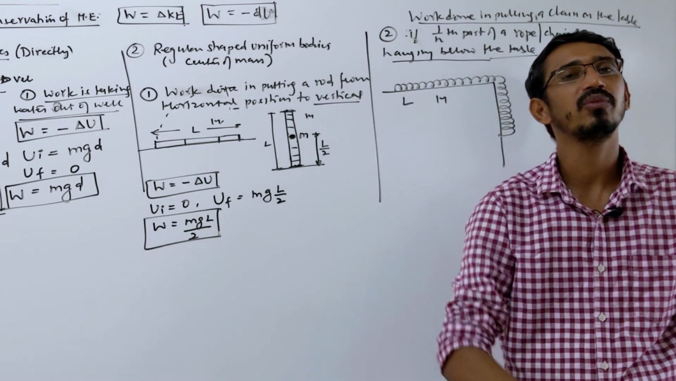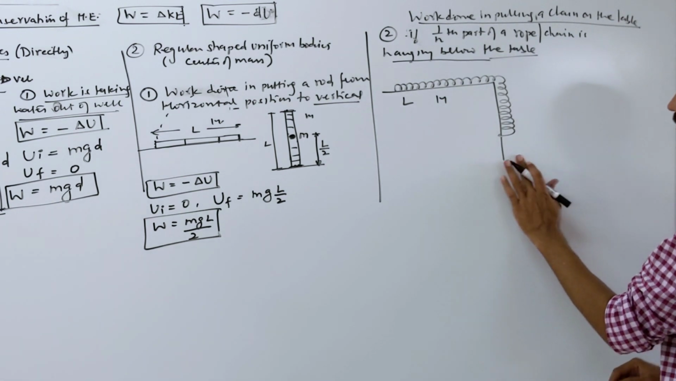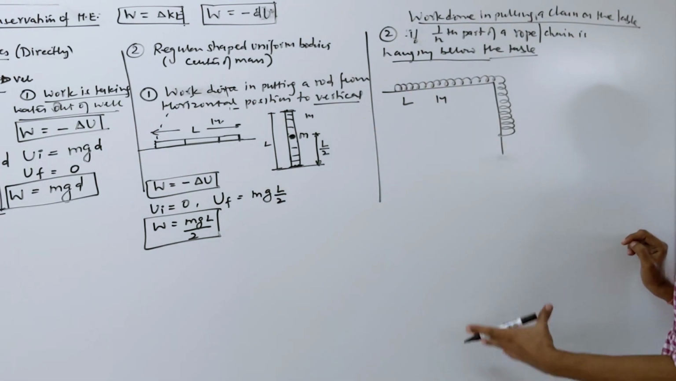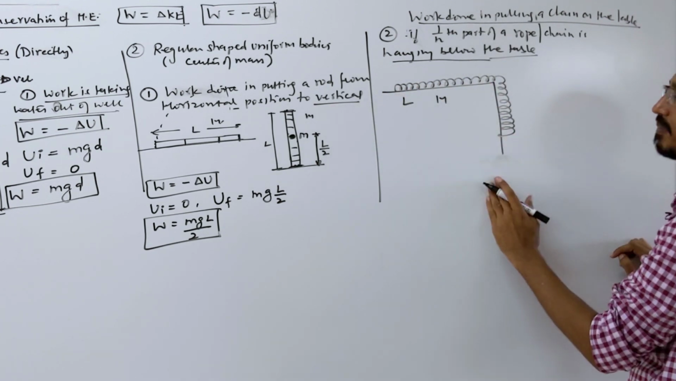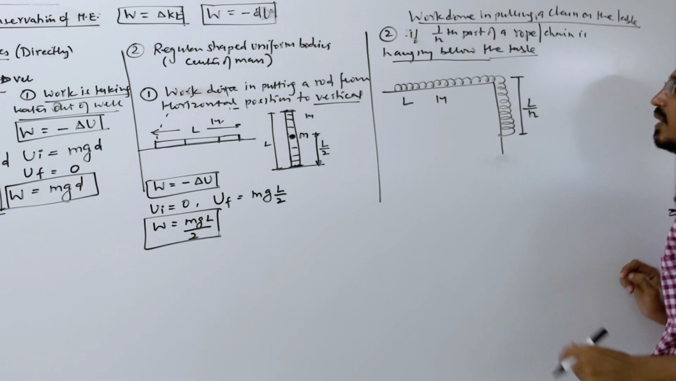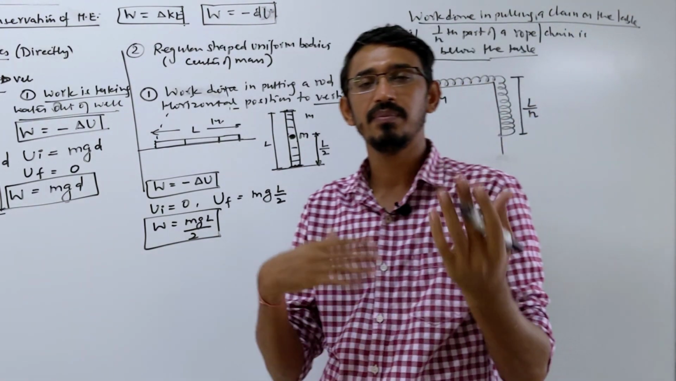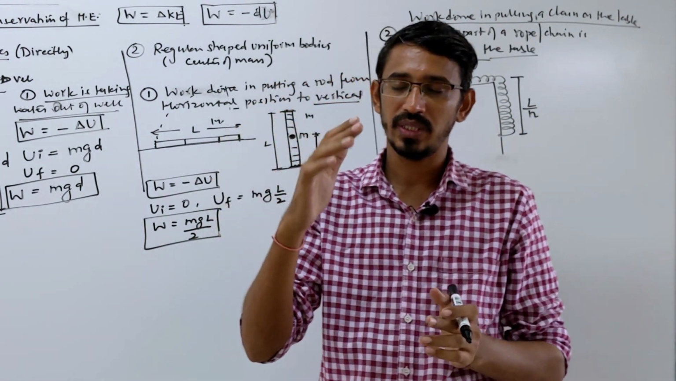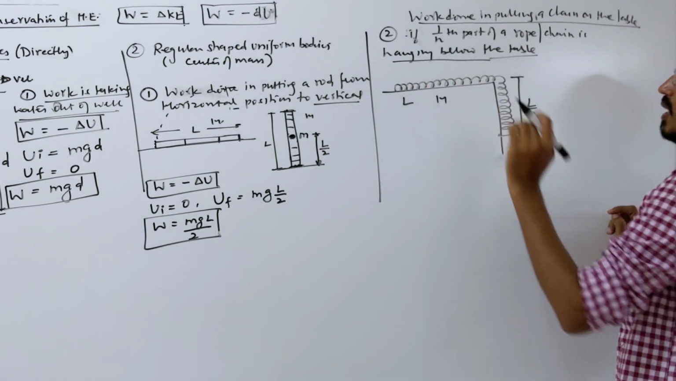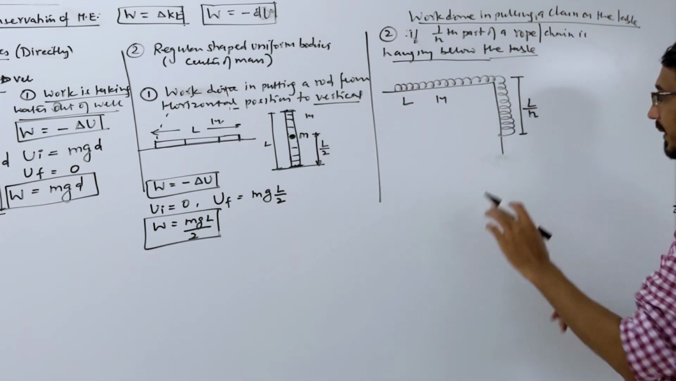How much work do we have to do? So give attention, a very very important question. This question was repeated in our exam also. The total length is L and the total mass is M, and this much part hanging below we call L by nth part, like L by 2, L by 3, some part of the chain hanging below the table. You want to pull this onto the table, how much work will you do?